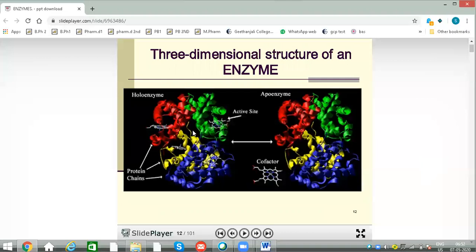So this is a three-dimensional picture of enzymes. The whole enzyme is called a holoenzyme, which contains a protein part and a non-protein part.